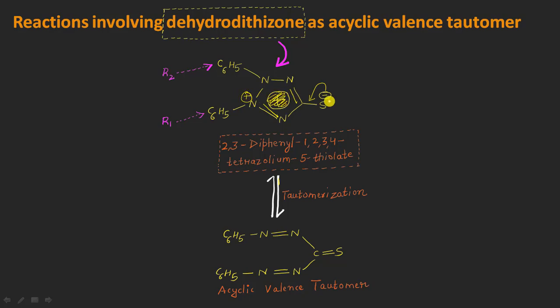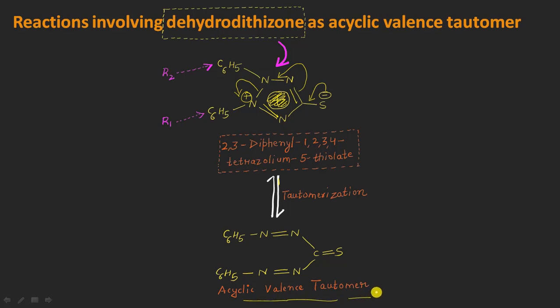And because of the shifting of these negative electrons onto this carbon and the sulfur bond, these electrons will shift here in between the nitrogen and the nitrogen, sending these electrons onto this nitrogen atom, resulting in the opening of this ring system to give this type of acyclic valence tautomer, right?